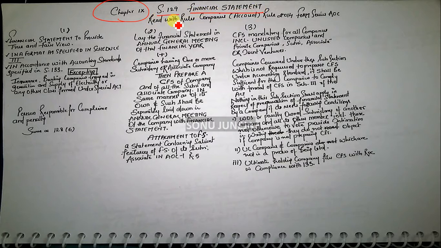Today we're going to start with chapter 9, section 129. It says the financial statement read with the Companies (Accounts) Rules, 2014, form series AOC.